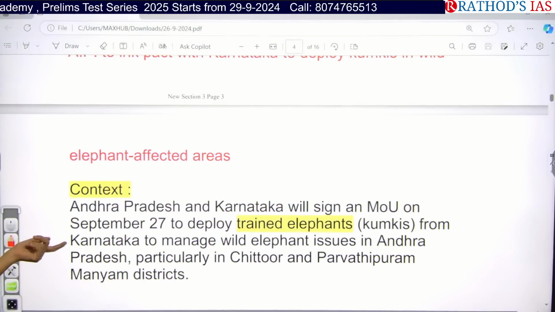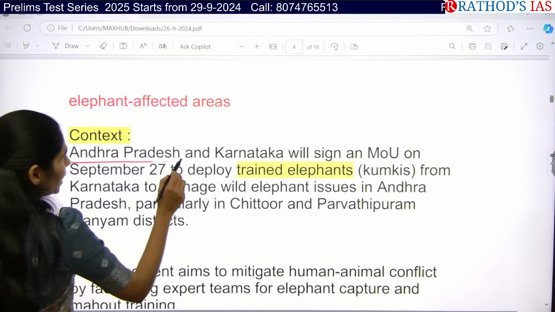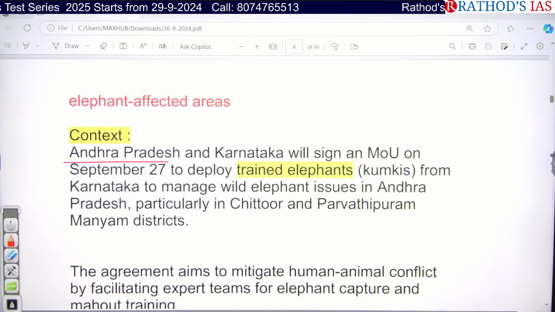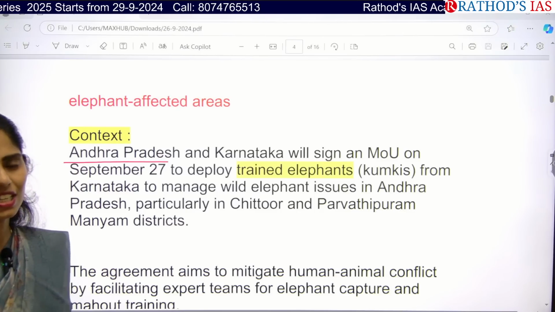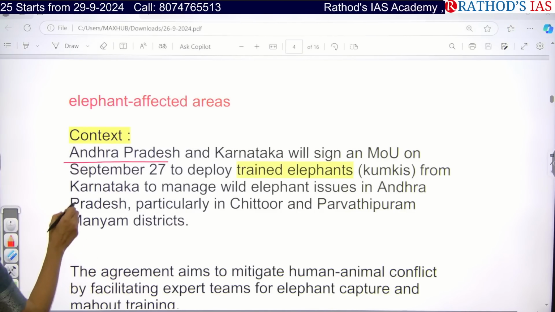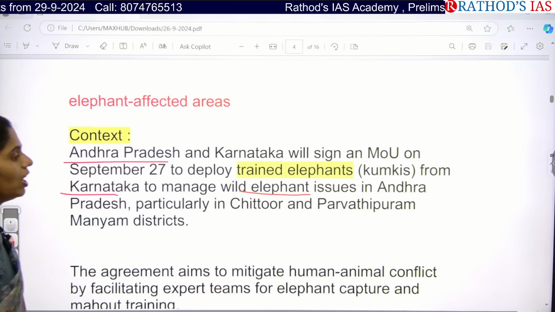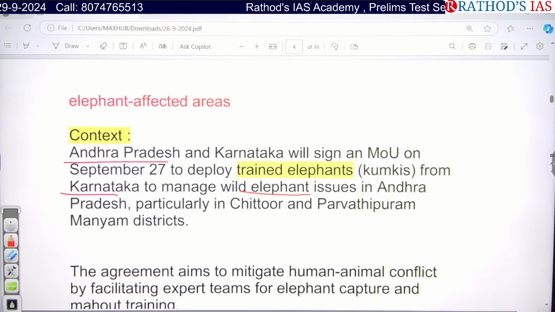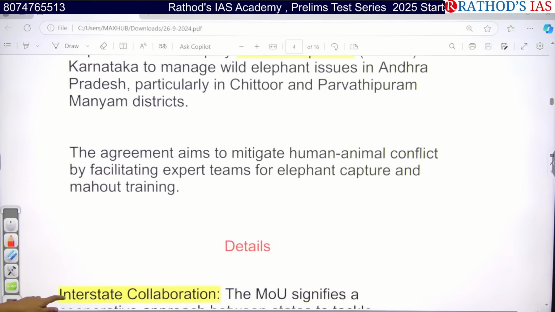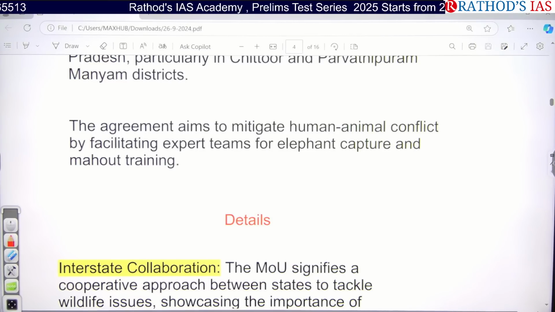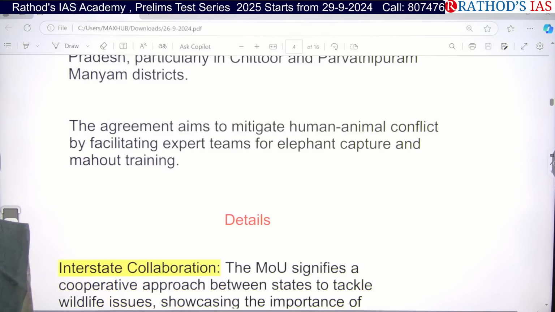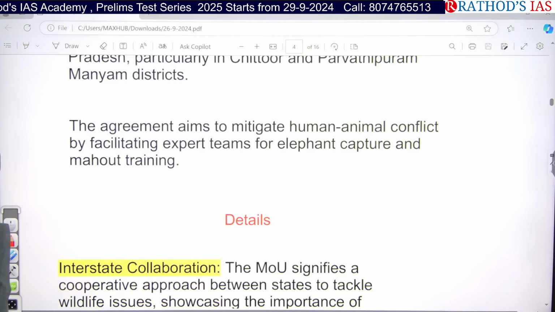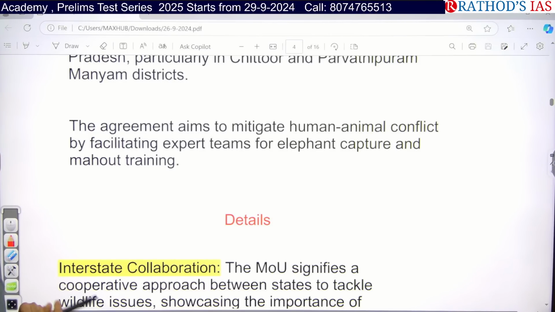So if you see the context, it says that Andhra Pradesh and Karnataka will sign an MOU on September 27th to deploy trained elephants. Trained elephants are called kumkis, from Karnataka, and they want to manage this issue of wild elephants in Andhra Pradesh, particularly in Chittoor and as well as Parvatipuram Manyam districts, etc. This agreement is mainly focusing on mitigating human-animal conflict, and they want to get some expert elephants so that we can go for mahout training. That means the people who ride these elephants.